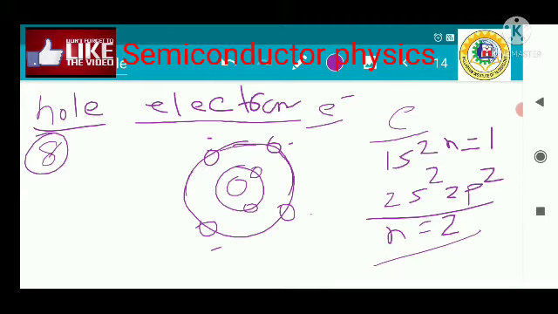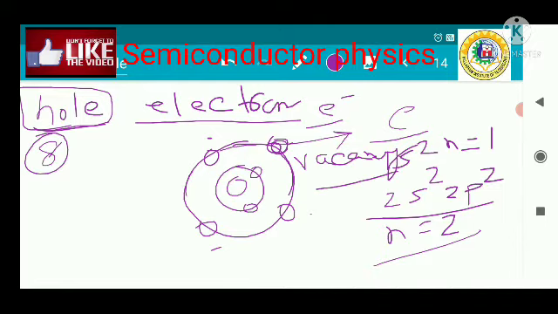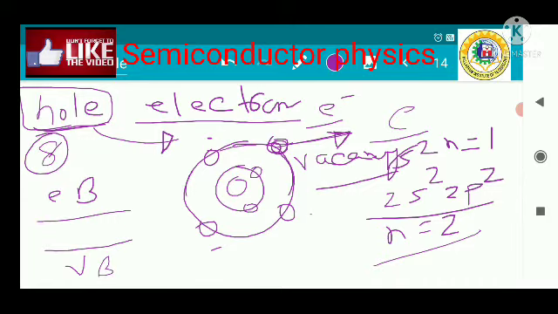Now what is a hole? Hole is the absence of an electron. Absence of an electron means suppose this is an electron. Now if this electron is removed from here, a vacancy is created here, and this vacancy is called the hole. When the electron becomes free from the atom, the electron is elevated from the valence band to the conduction band.